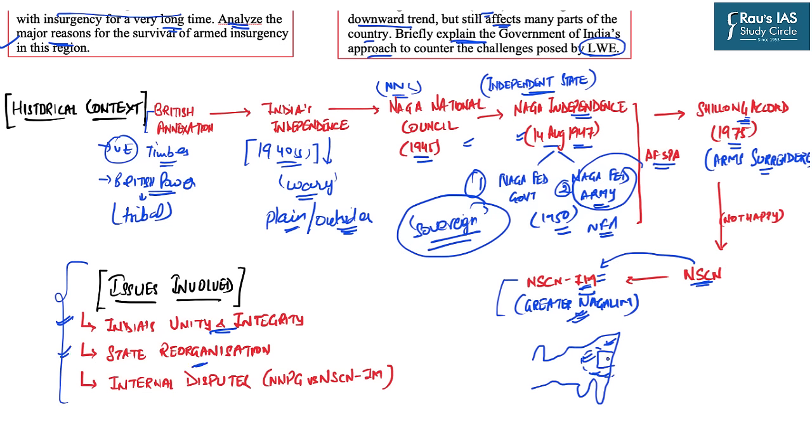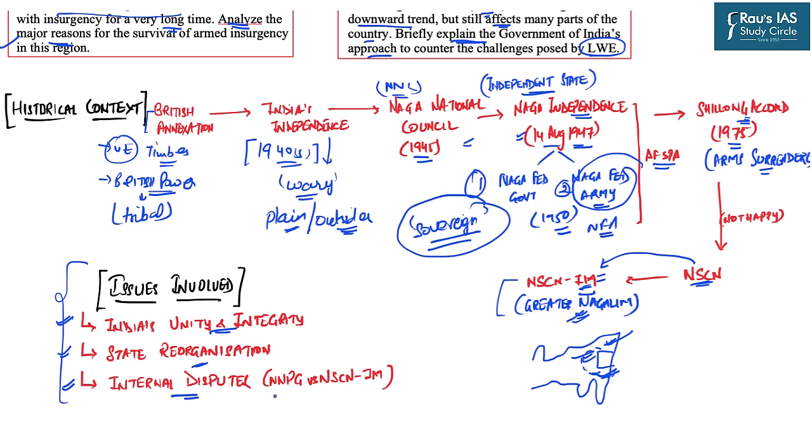Even if we accept the demand of Greater Nagalim, it will be very difficult because then state reorganization would have to be done. And negotiations with Arunachal Pradesh, Assam, as well as Manipur might not be concluded because these states have clearly stated their claim that they will not give an inch of their area to any organization. The third major issue is the internal disputes within these insurgent groups.